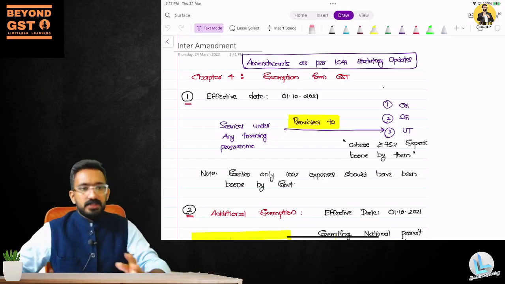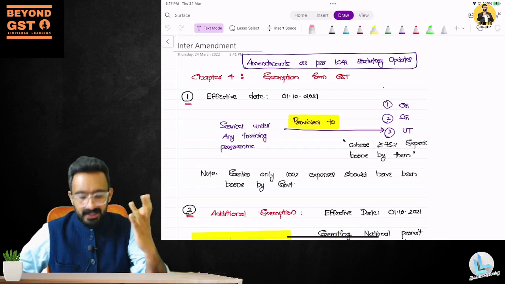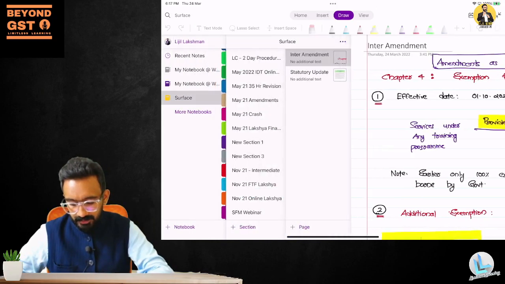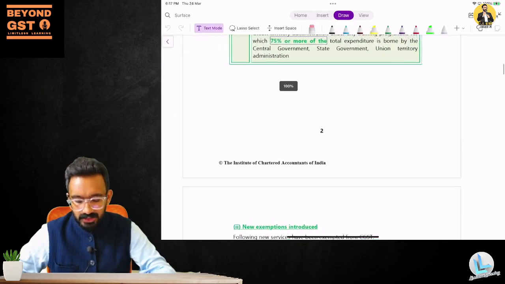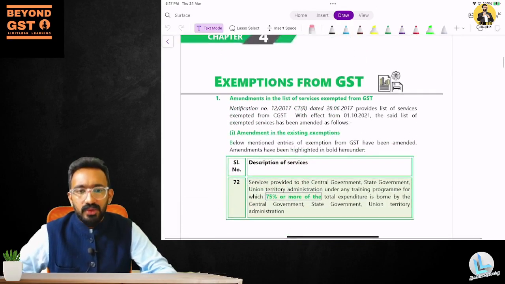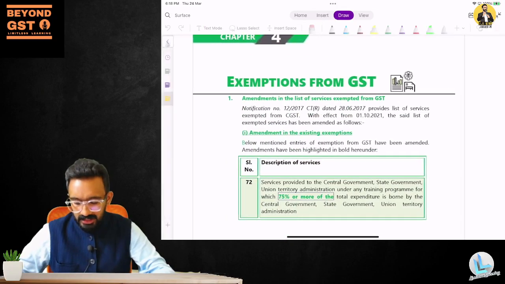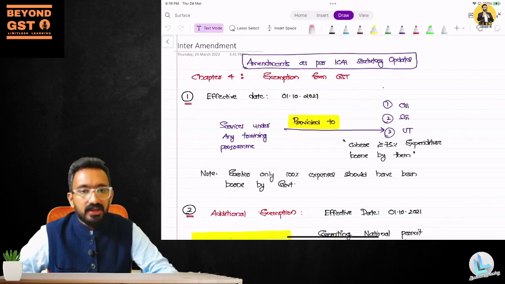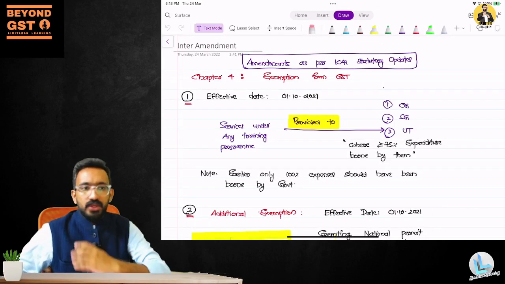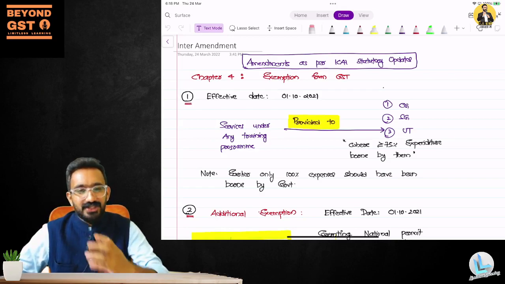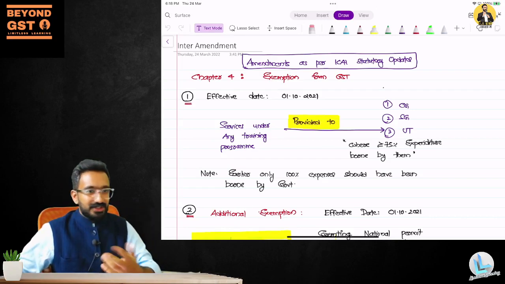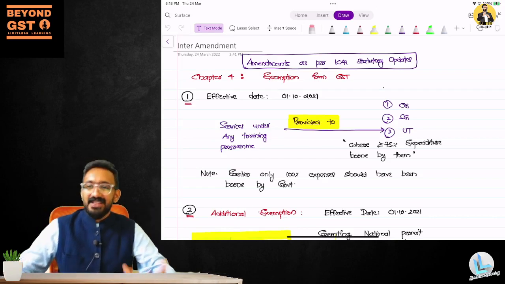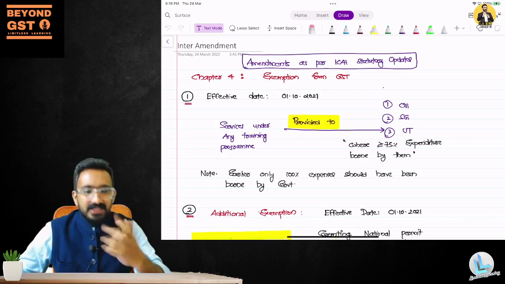So whatever has been there in the statutory update of ICAI, which you can download from your ICAI website, or if you are somebody who's attending this program, I don't recommend you to go through this again, because I have already covered the entire topic inside our PDF that is being shared. You're free to share this PDF with your friends. There is no problem with that. Anybody who wants to learn the amendments at a quick glance is free to enjoy this particular PDF. Okay, then let's get started with it.